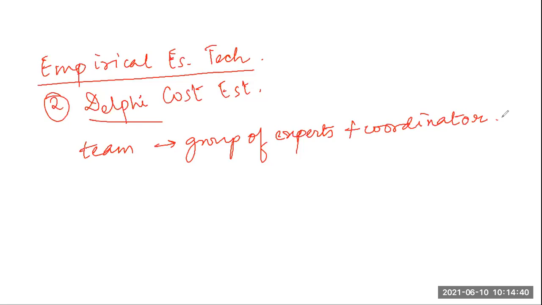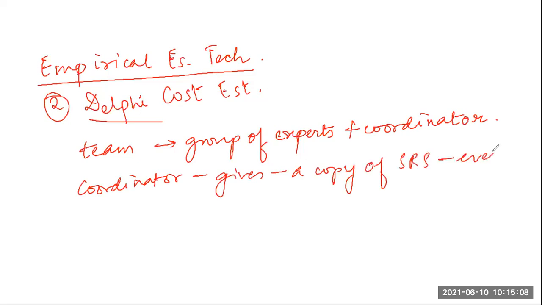So in this approach, what happens? The coordinator provides each estimator, that is each panel member or each expert of the group, with a copy of the SRS document and a form for recording his cost estimate.